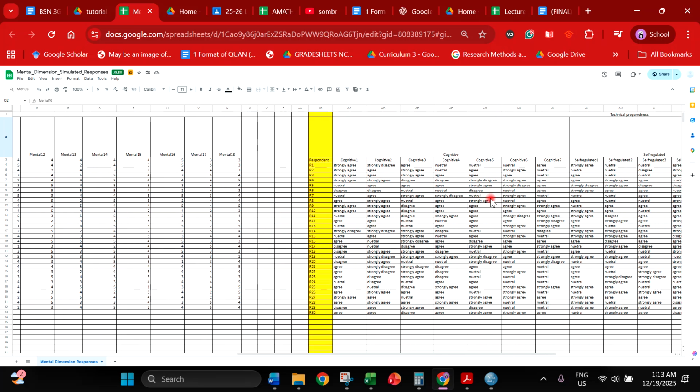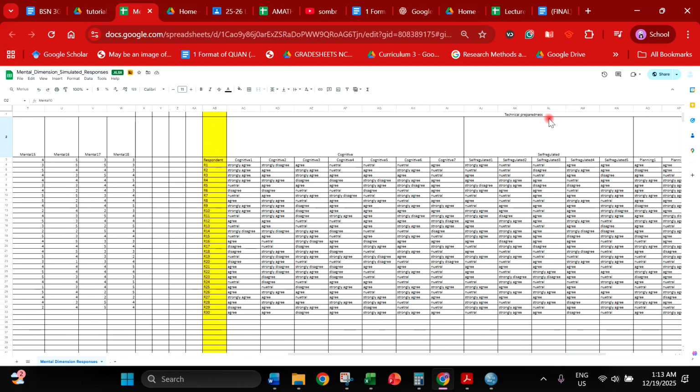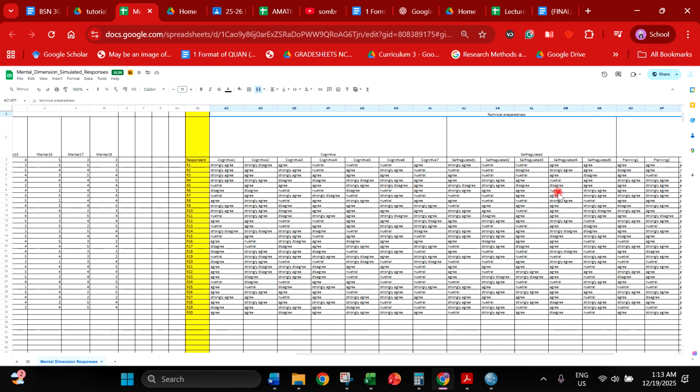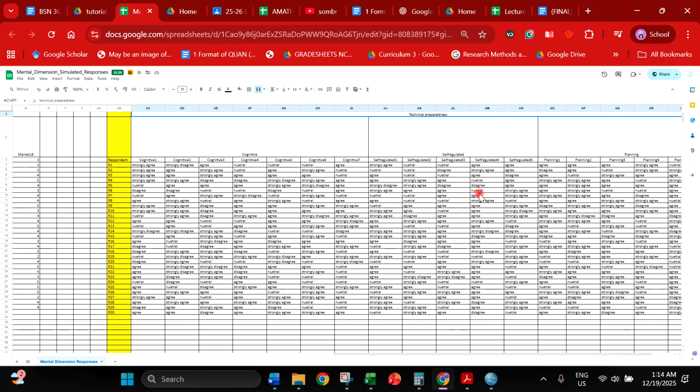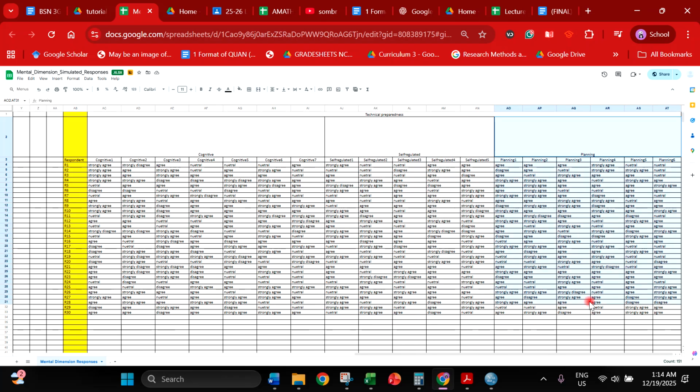Next, another of your questionnaires is technical preparedness, right? Remember, we have 3 subdomains here, so you also have to make a particular row that will indicate that this question is under a particular subdomain, and this is also under one subdomain, and this is also one subdomain.